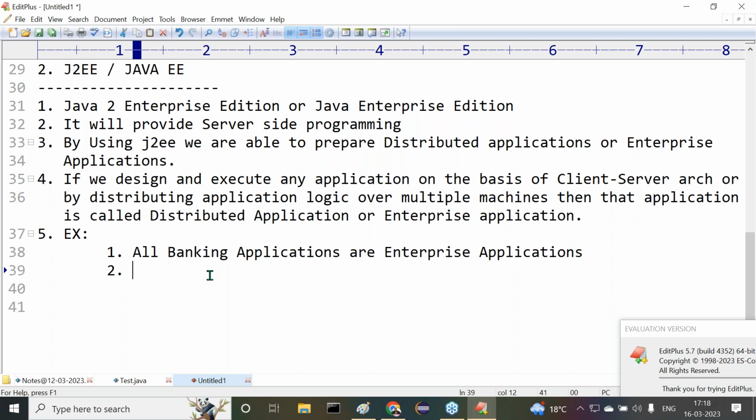If they're right, the bank page will open for me. When I click on the transfer funds option there, again a request will go to the ICICI server side application. It is providing the transfer funds form. There I have to enter the data. When I complete all the formalities and click on the submit button, automatically a request will go to the ICICI Bank server side application, which will talk with the target bank.